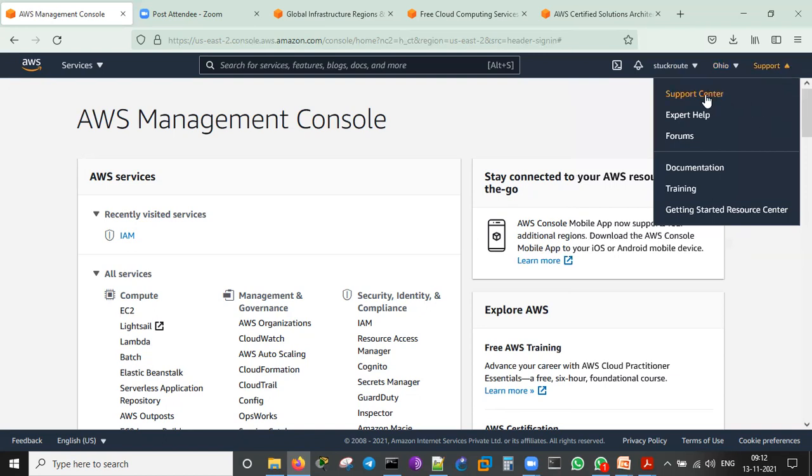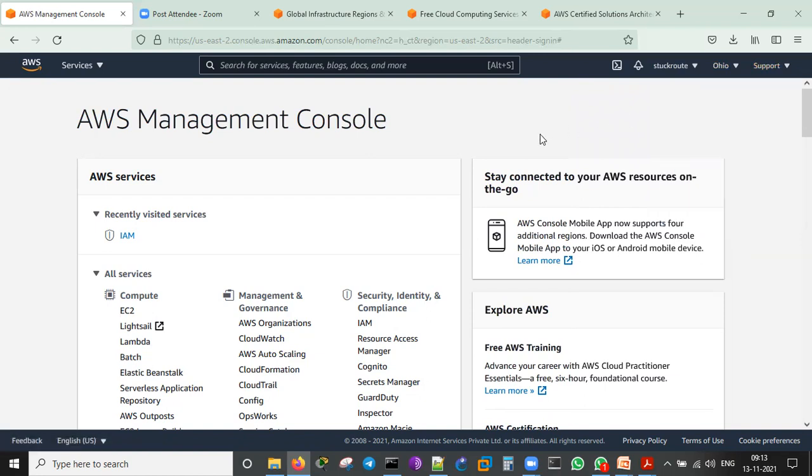Support: I can go to the support center to create cases. Anything service related, account related, billing related, they can help. They can even call you. You can select the dial-in option, and you can send an email. Because it is a free tier account, they will respond after 2 hours only. You can go with that, not a problem. But if it is a corporate account, the response will be immediate. Accordingly, the billing will be done for that.